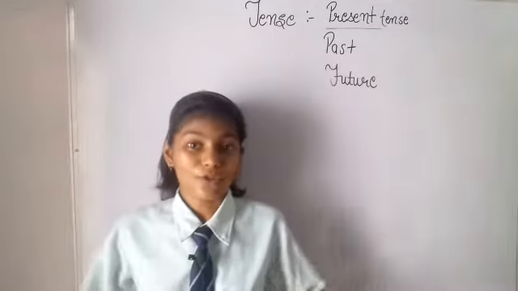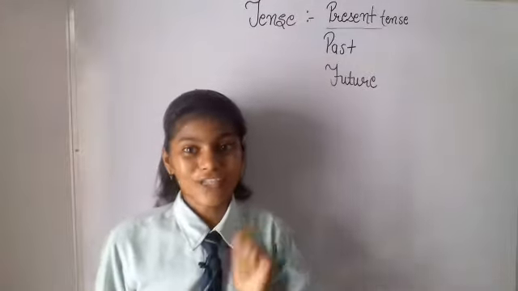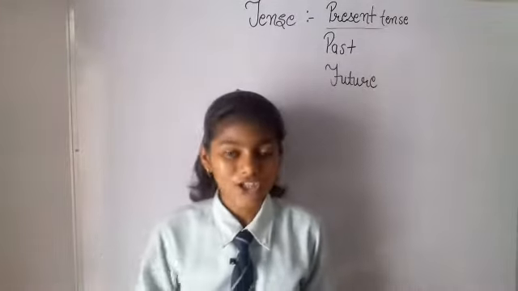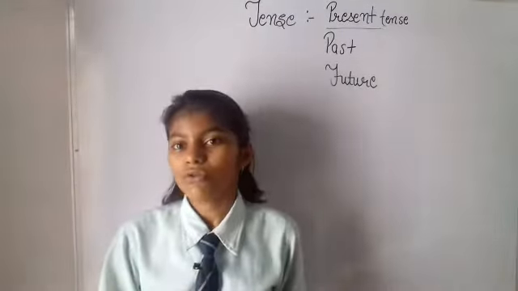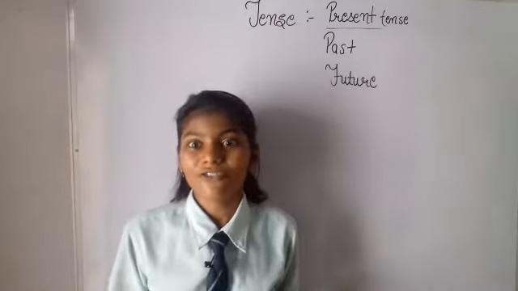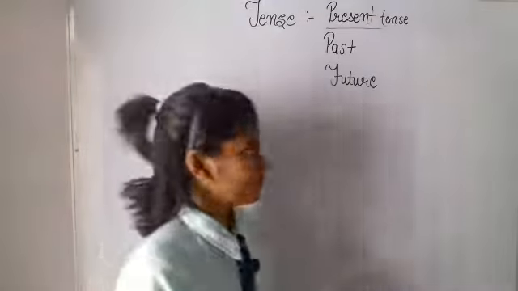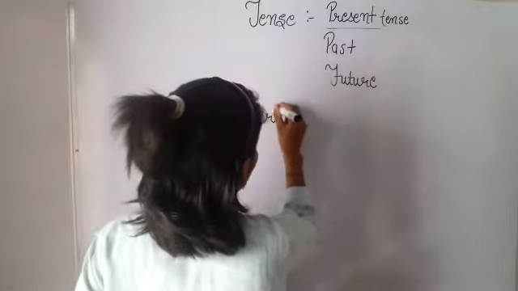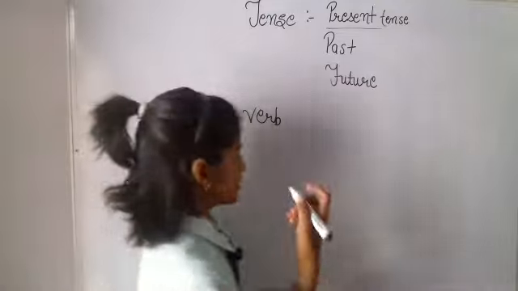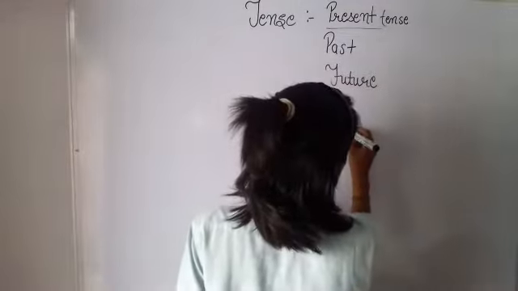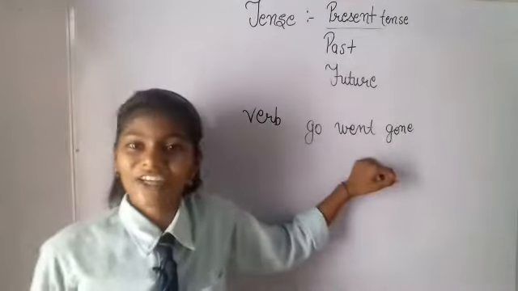Now that we know what present tense is, let's come and discuss this amazing type of tenses. And you know what? Present tense is actually very easy, and all kinds are very easy. We have to just use some given rules and the forms of verb. Before we jump into this, let me tell you about the verb. There is a lot more use of this verb. And we see the forms of verb like go, went, gone. And these are very common examples.